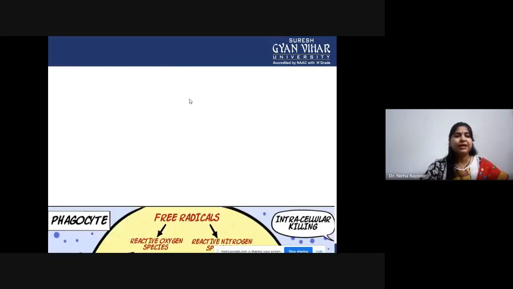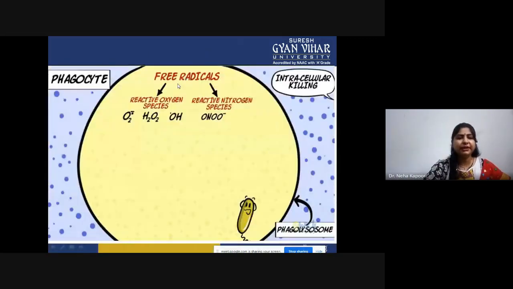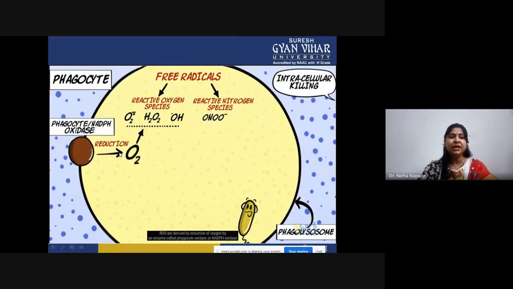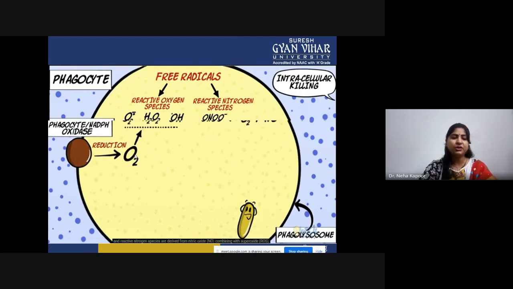Now how? As you can see, this is a phagocyte. These are the free radicals. Those free radicals are reactive oxygen species, that is O2 negative, H2O2, and OH hydroxyl radicals. On the other hand, there is another, reactive nitrogen species. The first step is when the oxygen uptake is increased. As you can see, oxygen is increased. In this case, the reduction step would be carried out by NADPH oxidase.